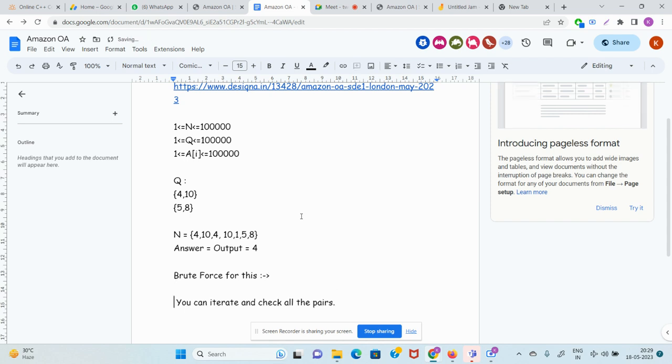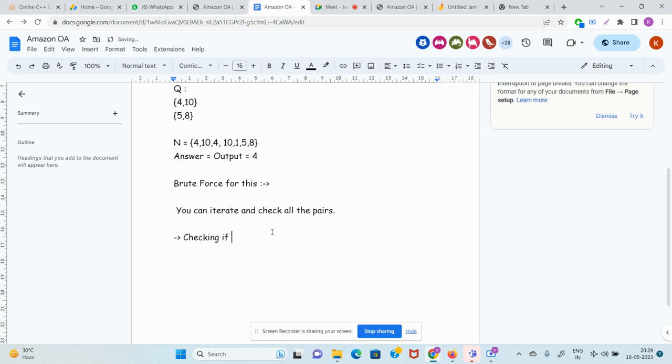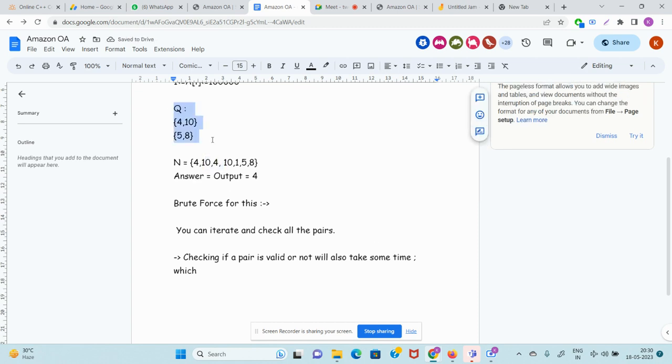Now checking if a pair is valid or not will also take some time. To check if this pair is valid or not, you will have to travel the queue list again, right? So it will take size of queue time.